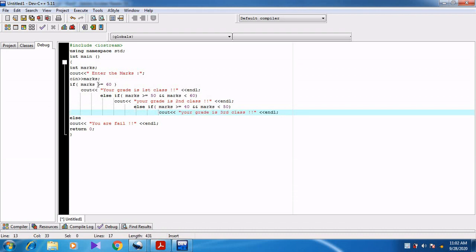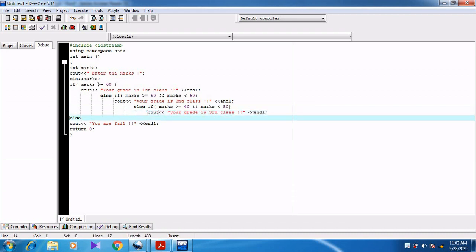So I am just aligning the program so that you can understand. First of all, we are going to declare the mark variable, int mark, and then we are asking the user to enter the mark. Cout enter marks, cin marks. So we are going to get the input from the user.